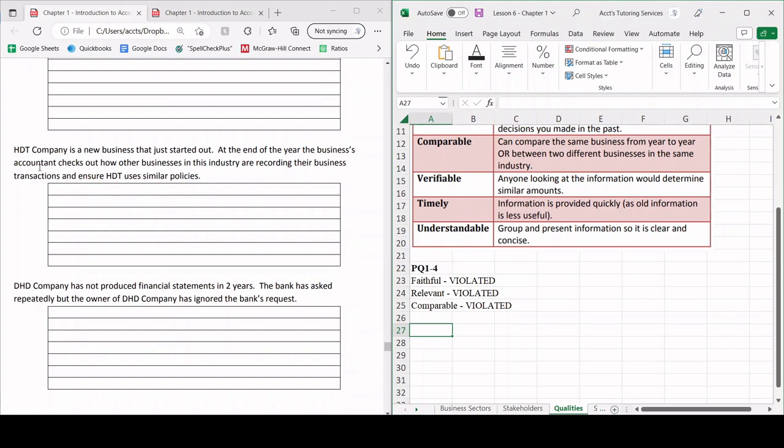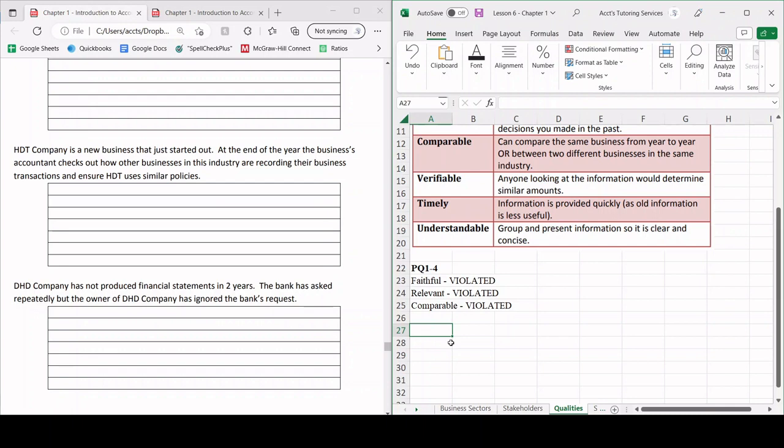All right, let's look at the next one. HDT Company is a new business that just started out. At the end of the year, the business's accountant checks out how other businesses in this industry are recording their business transactions and ensures HDT uses similar policies. This one's a little bit different, right? They're not doing anything wrong. The new business starting out, they're looking to their industry competitors and they're kind of following their policies, right?